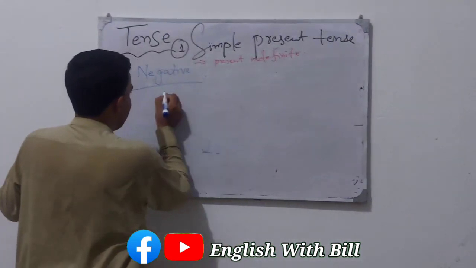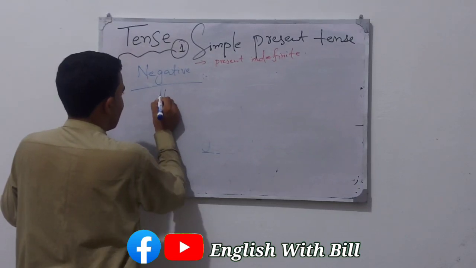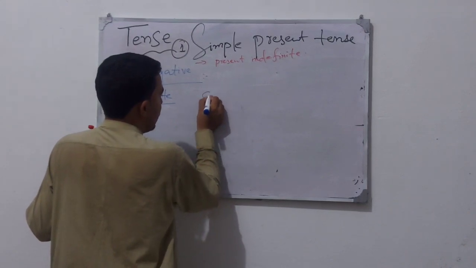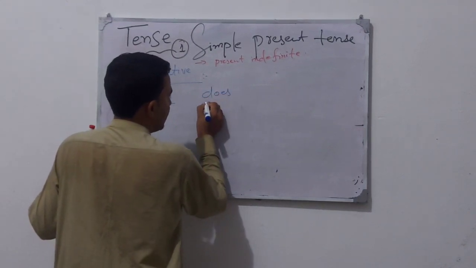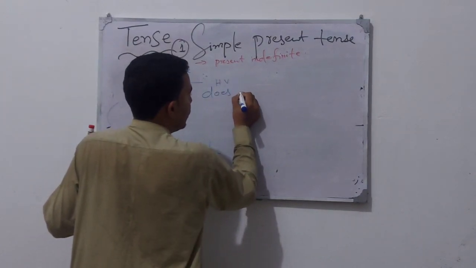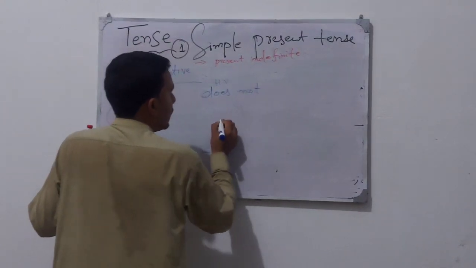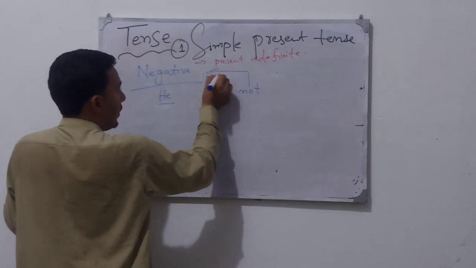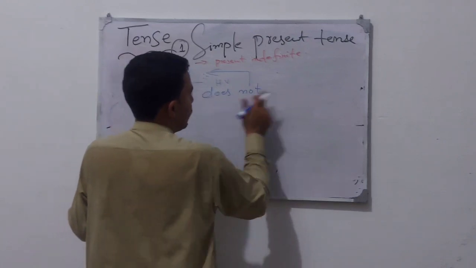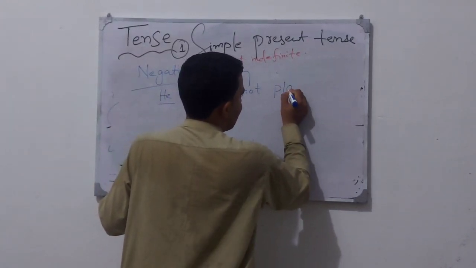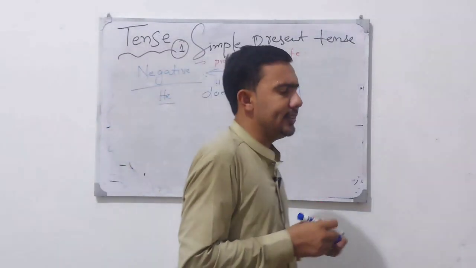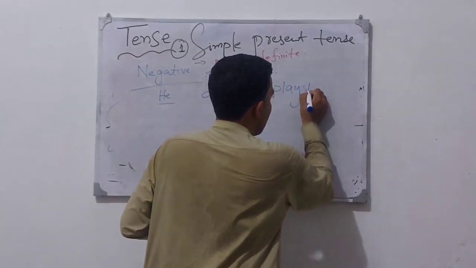So from he: he is singular, so the helping verb will be does, and we put not after the helping verb to make it negative. He does not. Remember, we use he plays cricket in the affirmative, positive sentence, where we use s or es.